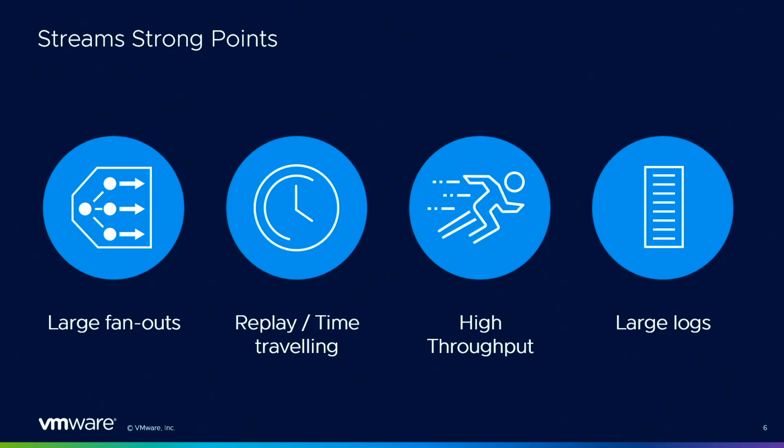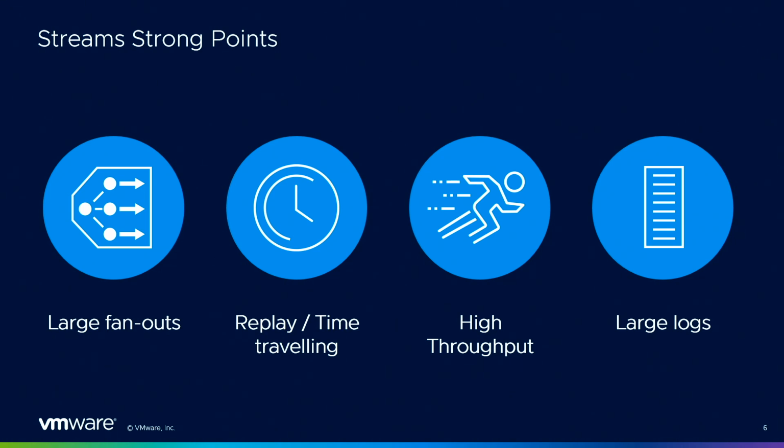What are they good for? Streams are good for large fan-outs, when you have several applications that need to read the same messages but do different stuff with those messages, different processing. You can also go back in time with streams, so you have this replay, time-traveling feature.